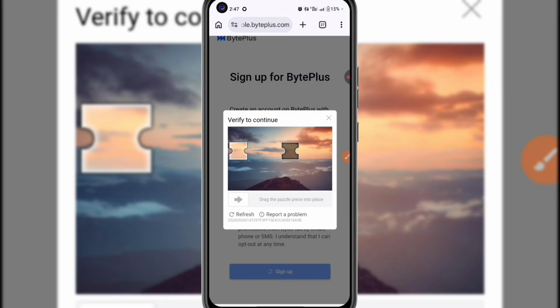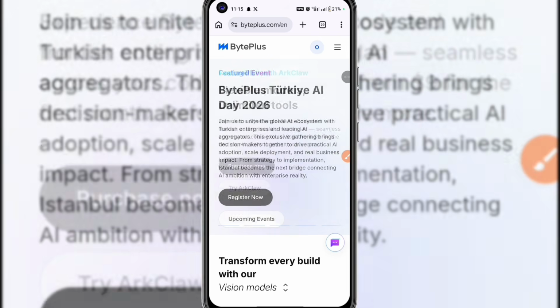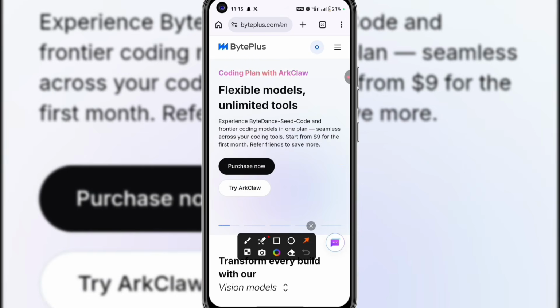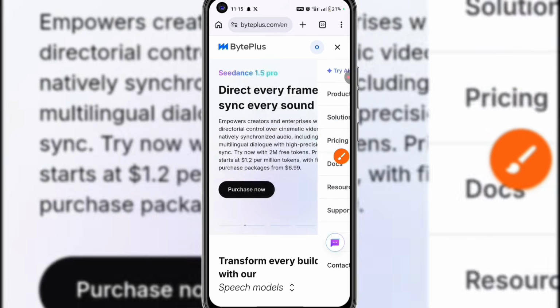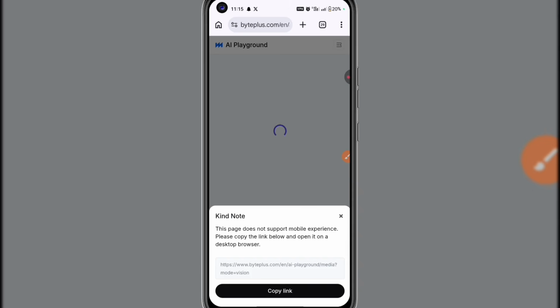Now it's going to bring you here. It's going to say Verify to continue. All I'm going to do is to drag this thing to this place to verify that I'm a human being. Now, once you have successfully signed into your account, click at this top here. Click at these three lines here. Once you click on it, you are going to see these options. Try AI models. Now click on it.